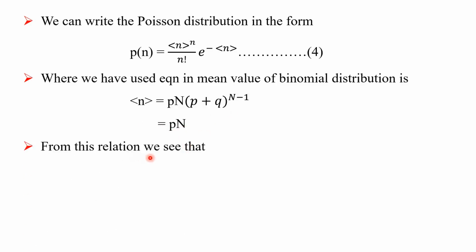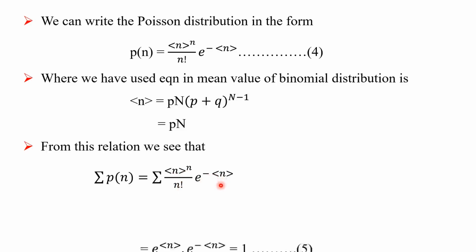From this relation, we see the normalization condition: the summation over Pn is equal to the summation over mean n raised to n upon small n factorial into e raised to minus mean n.